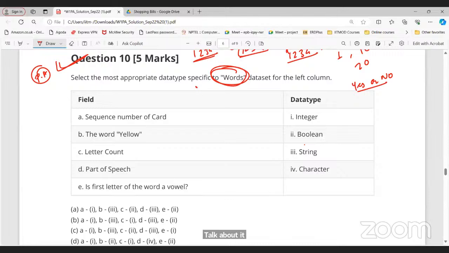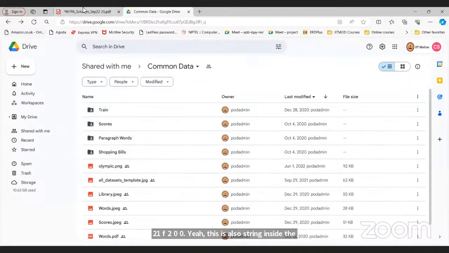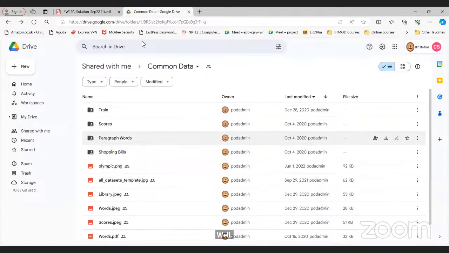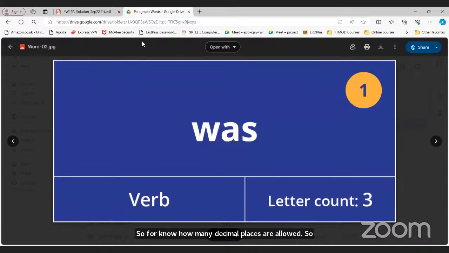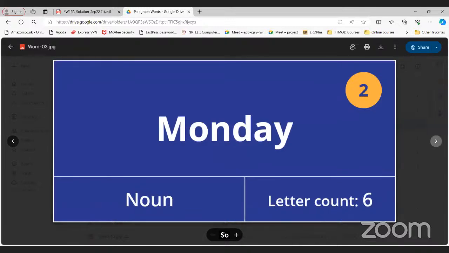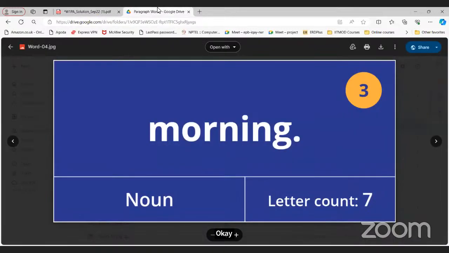So let me discuss this question. Sequence number of a card. Let me take any word. This is basically a sequence: 1, 2, 3. What data type does it have? Integer. Integer, right? What about the word yellow inside the quotation? String. What about letter count? Letter count is this one. Integer, right?